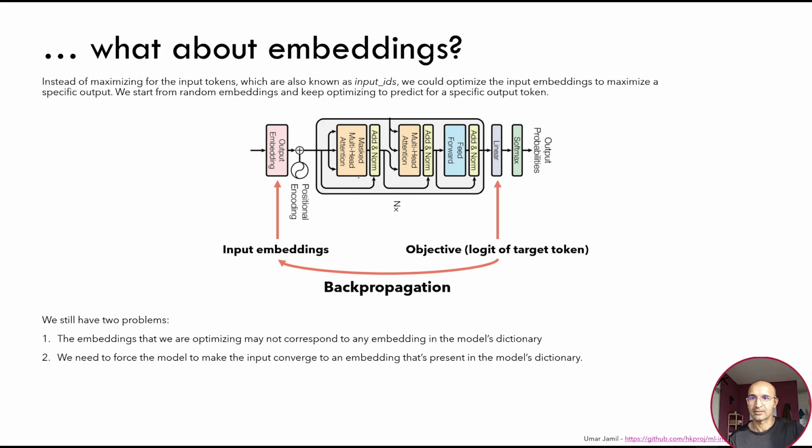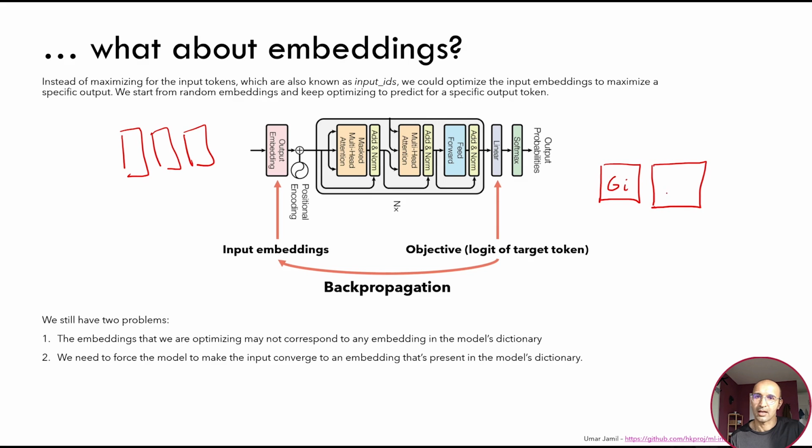So we have the output that we want to optimize an input for, and suppose that we want to optimize 3 input embeddings. So let's draw 3 input embeddings to maximize the probability of the next token being girl, but we know that girl may not be a single token, so let's suppose that it's actually 2 tokens. So one token is GI and the other token is RL.